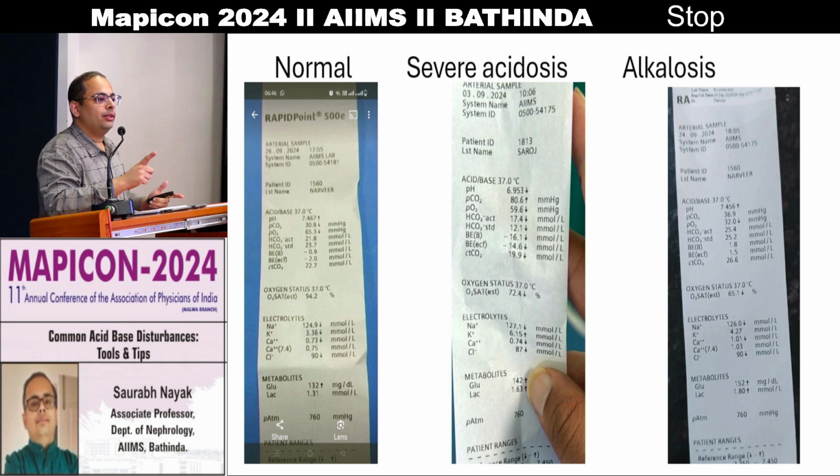If you see a patient of severe acidosis, here the pH is 6.9, very severe acidosis. In the VBG, CO2 has also risen to 80 and the bicarbonate is 12, so both metabolic and respiratory acidosis are going on. In this case, the base excess is minus 16.1, which is more negative. That means you need 16 millimole per liter of strong base to neutralize that acidosis. So the base excess theory tells that there is a severe acidosis going on.